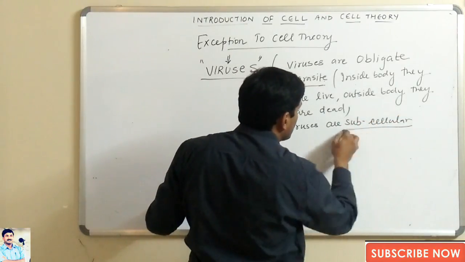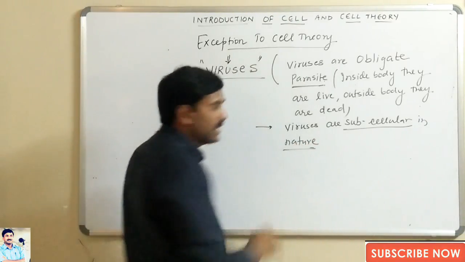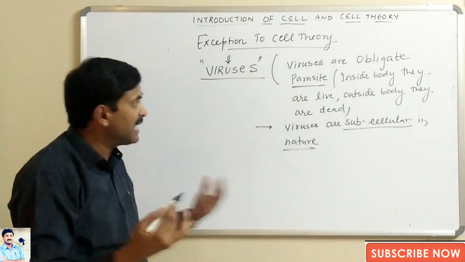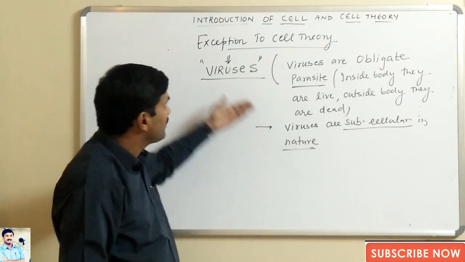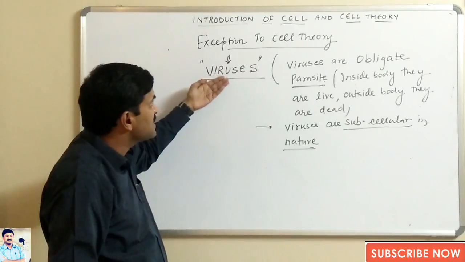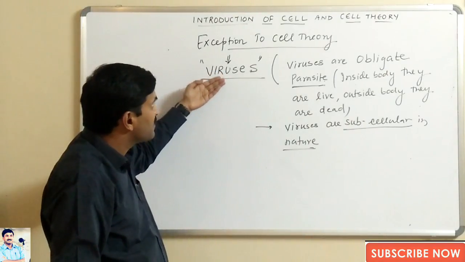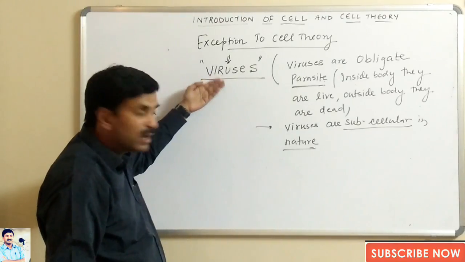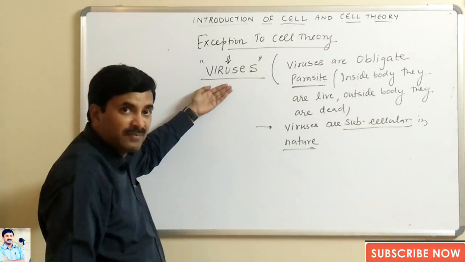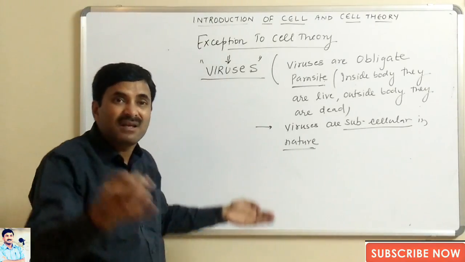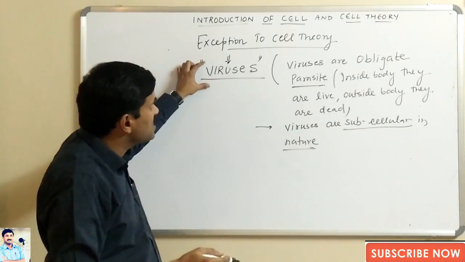Second, we can also say that viruses are subcellular in nature. They are not fully cellular. Inside the body, they are living. Outside the body, they are dead. Viruses are subcellular in nature. That's why the cell theory is not applicable on them. The biggest exception to the cell theory are the viruses. They are the connecting link between the living and the non-living creatures. So these are the exceptions to the cell theory.